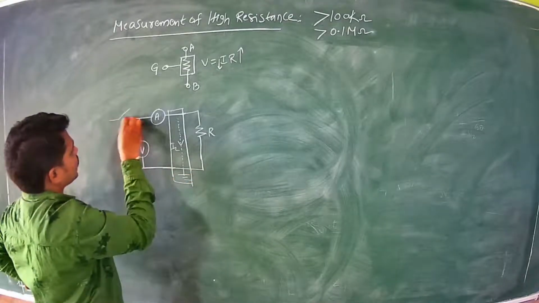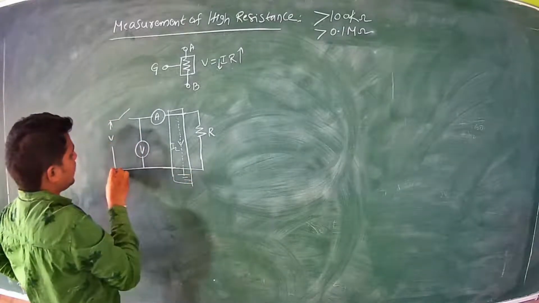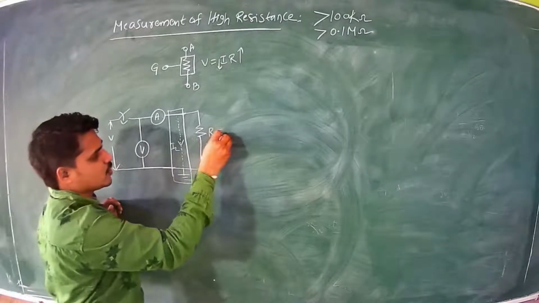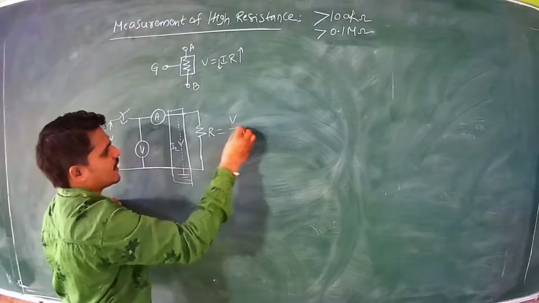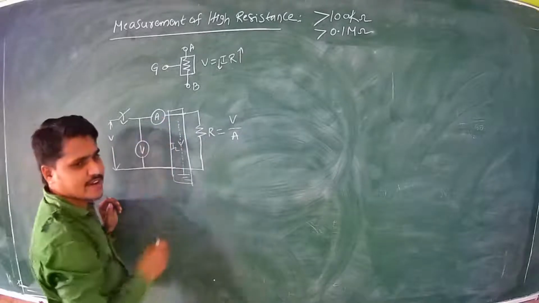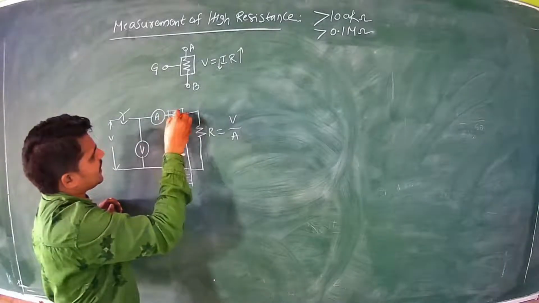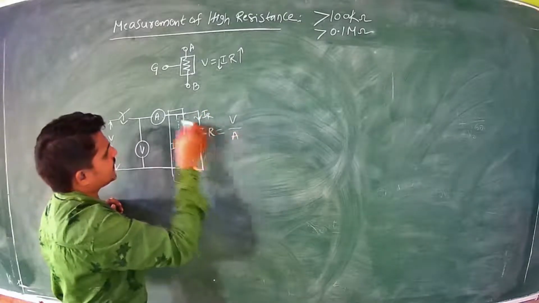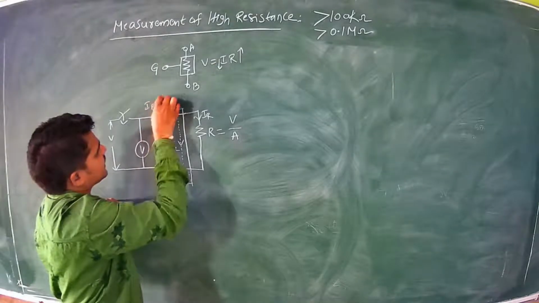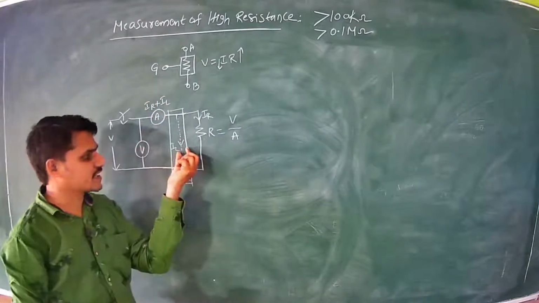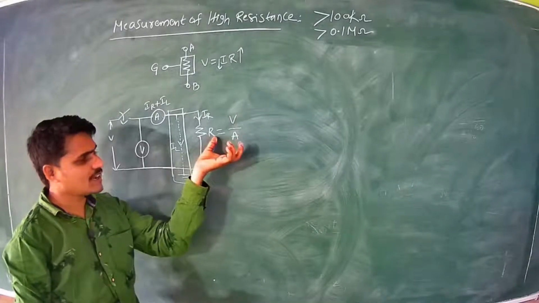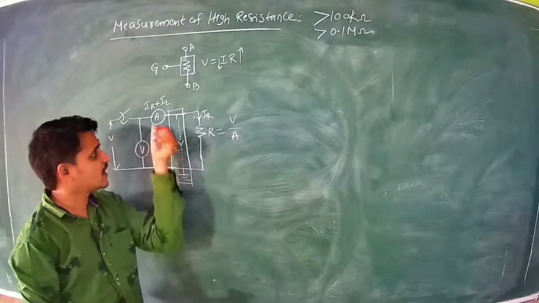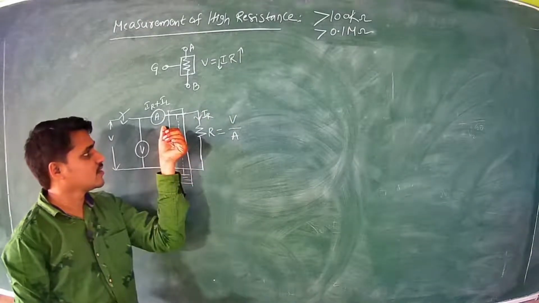Now the voltage is applied, the switch is closed. Therefore the resistance to be measured is the voltmeter reading divided by the ammeter reading. But this ammeter is not only measuring the current flowing through the resistor, I_R. The ammeter reading is equal to I_R plus the leakage current. So whatever value is measured for the high resistance is not actually the true value, because of this leakage current.